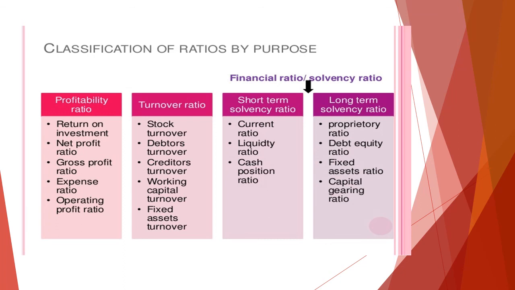And we have the current ratio. The current ratio brings out the relationship between current assets and current liabilities. The liquid ratio is how easily the assets are encashable with respect to the stock. This is with respect to the liquidity ratio, where we talk about the current liquidity position of the particular firm. Then for long-term solvency, we have the proprietary ratio, debt equity ratio, fixed asset ratio, and capital gearing.